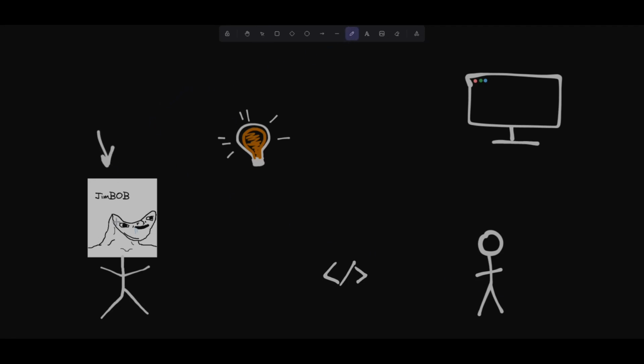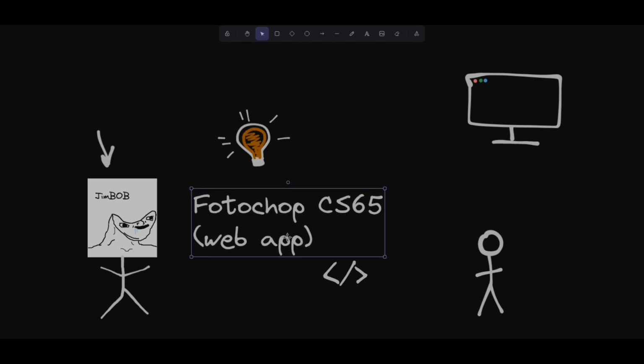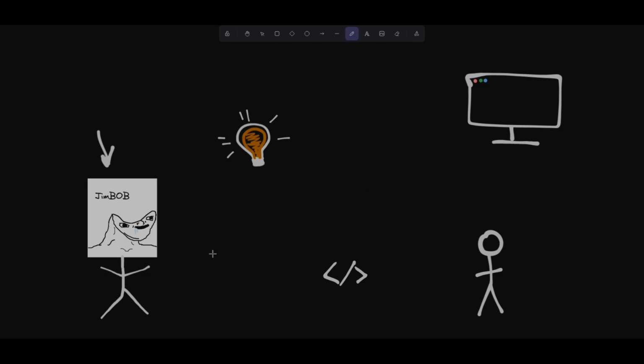This is Jim Bob. Jim Bob has an idea for a new tech startup. He's gonna make Photoshop CS65 as a web app. He's convinced that this is just what the world needs. He's gonna disrupt the entire industry.